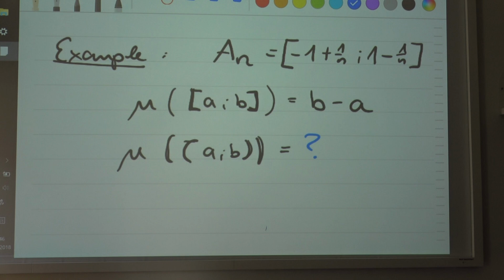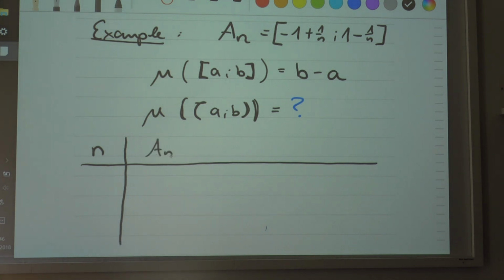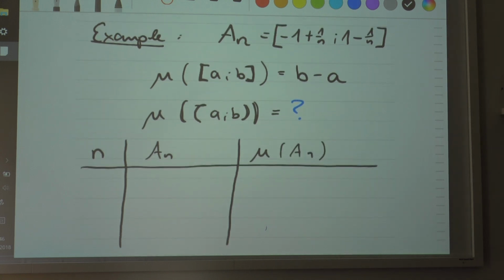Now I'm using that property, so we can check how it works. Suppose we look at the interval itself and also at its length, the measure of the corresponding closed interval. Let's start with n equal to 1.